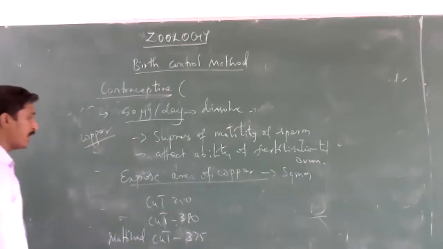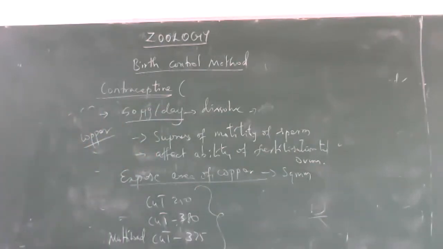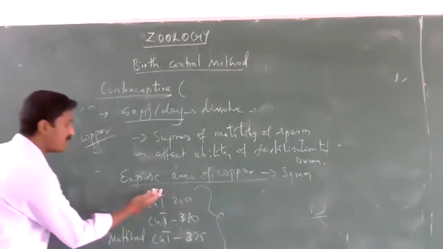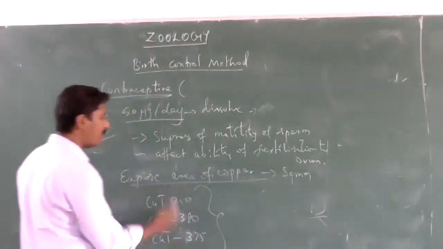So these are all examples of copper releasing intrauterine devices. This designation is based on the exposure area of copper in the device.